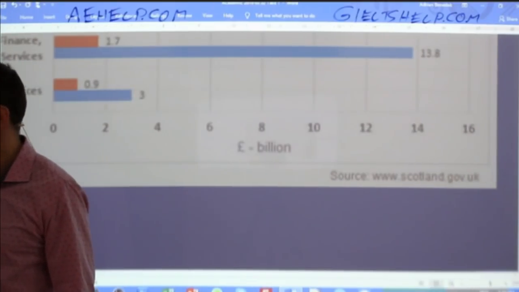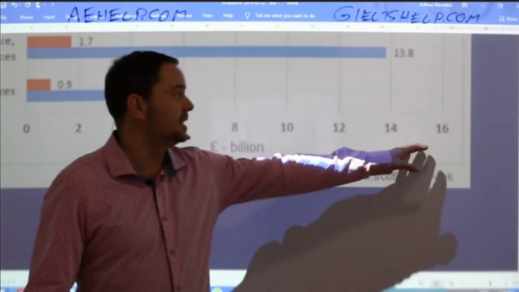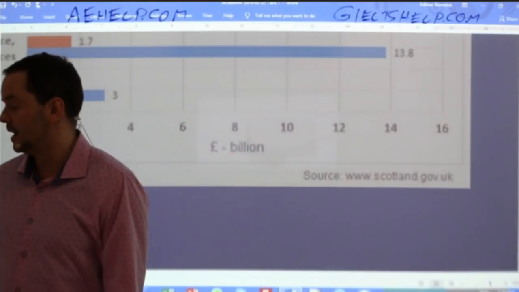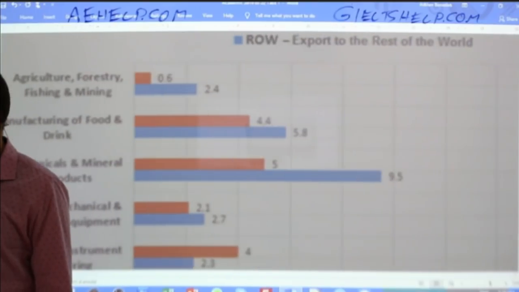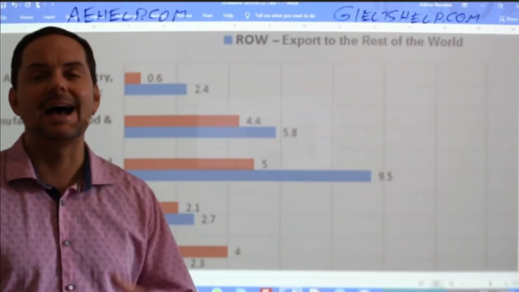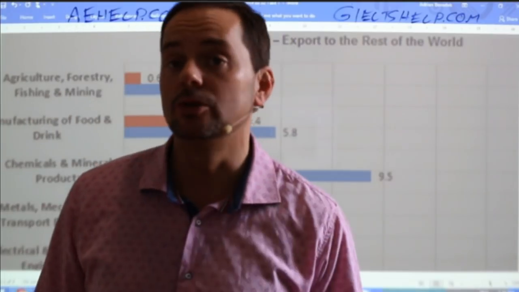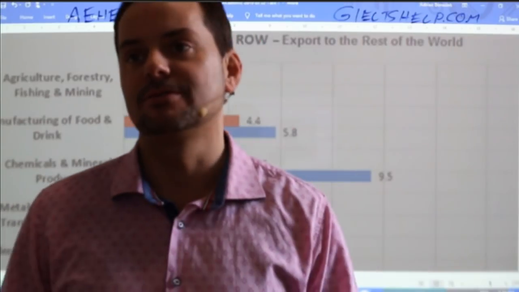And on the x-axis, you have 0 to 16 billion pounds. Okay? So that's what you have there. So add those details to your overview / introduction.